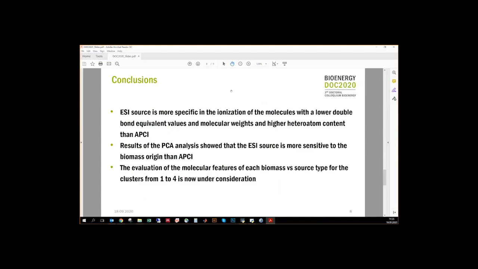The PCA analysis showed that we have typically four different clusters of compounds, and the further evaluation of the molecular features responsible for this separation is now under consideration.